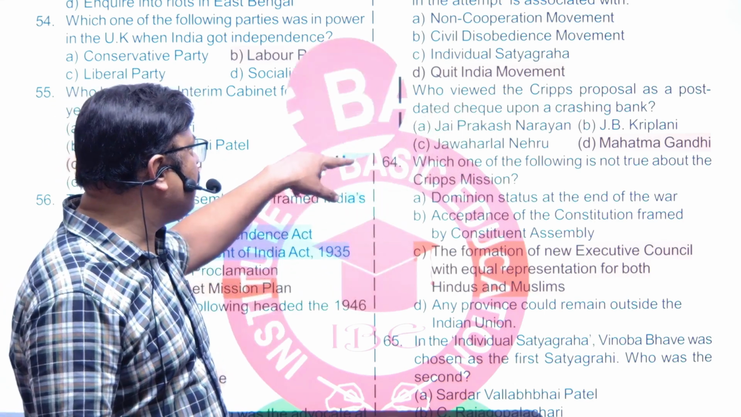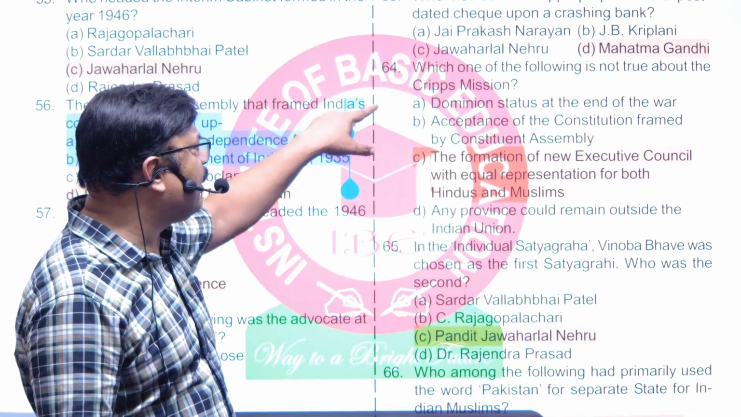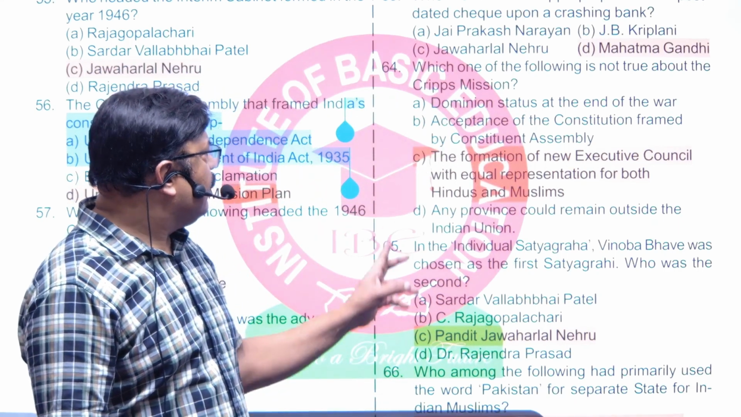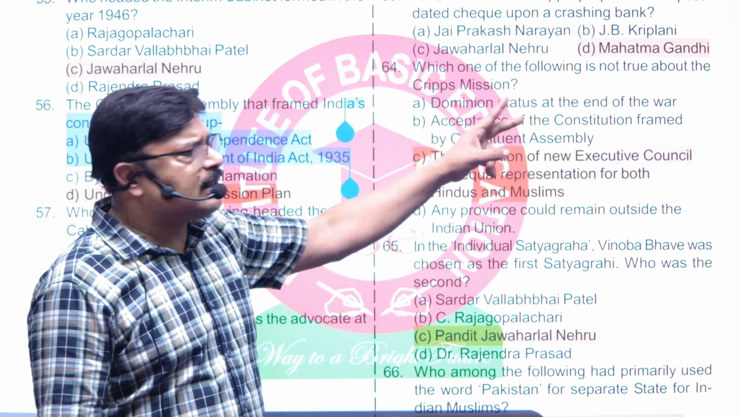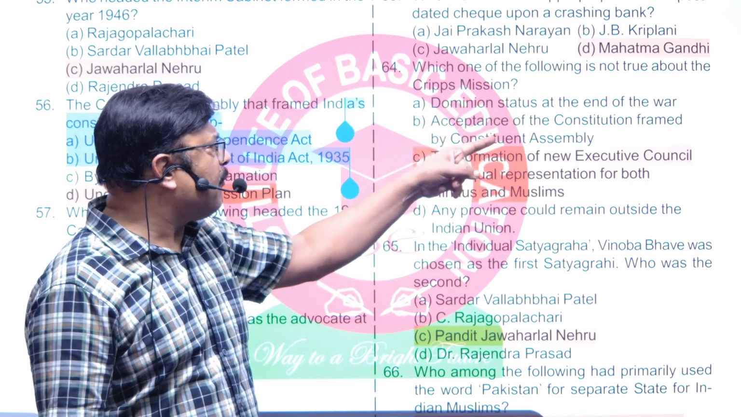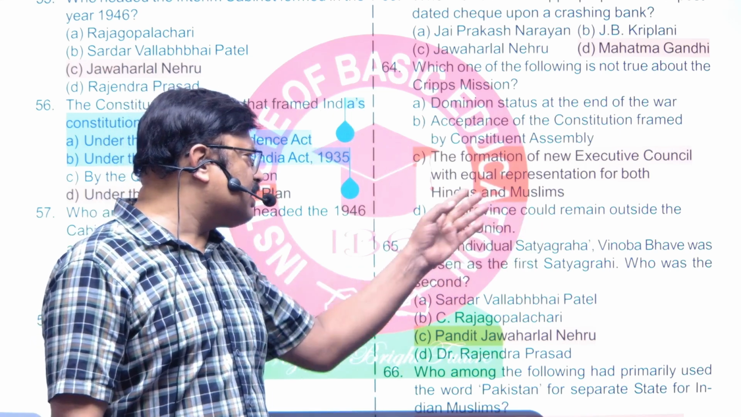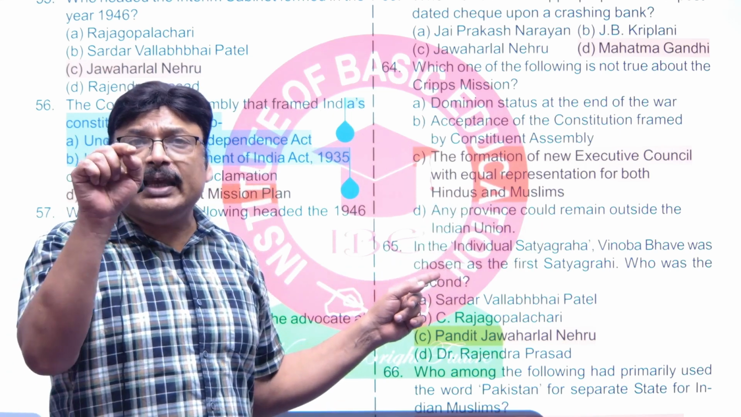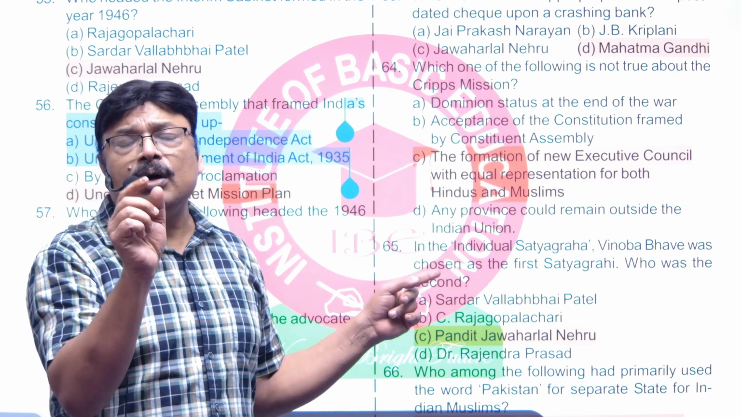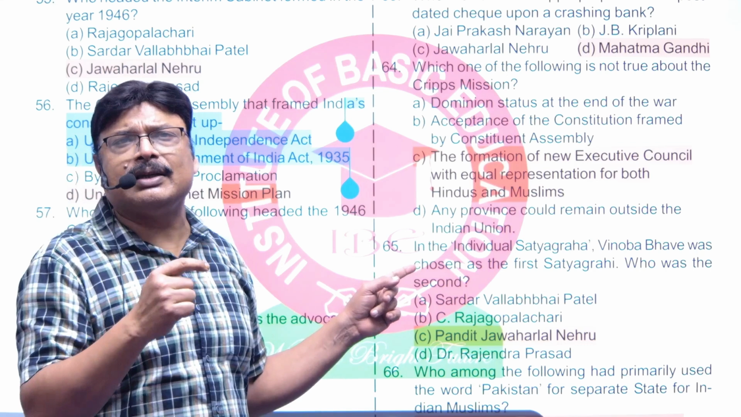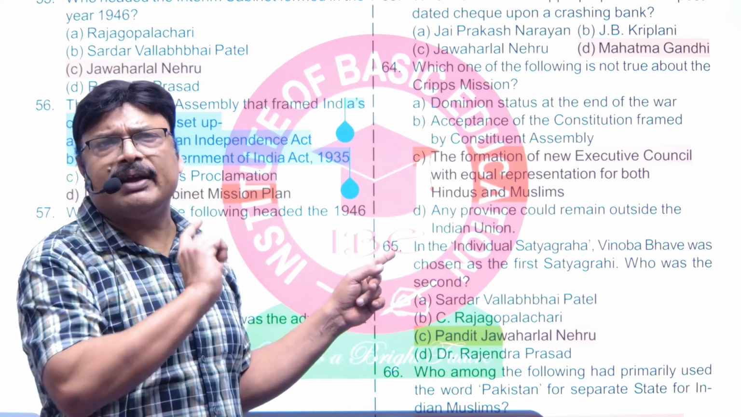Now, question number 64. Which one of the following is not true about the Cripps mission? Now, obviously, dominion status, they have promised. Acceptance of constituent assembly, they have promised. Now, any province could remain outside Indian Union. Obviously, this was inherent in their proposal. So, there was a hint for Pakistan, but Jinnah couldn't understand this proposal. And that's why he had rejected it.